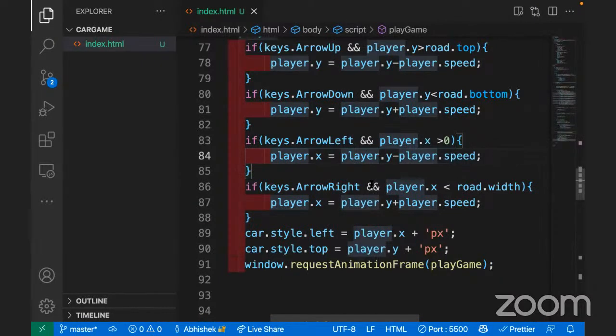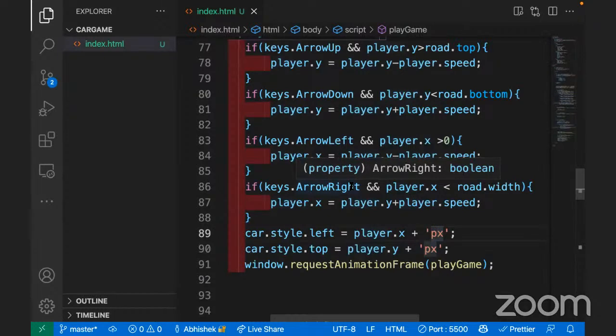Our car is vanishing for some particular reason, which I have to check out. One second. Player x in left arrow instead of y.